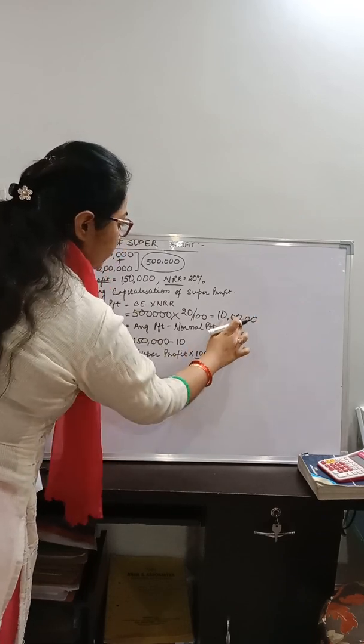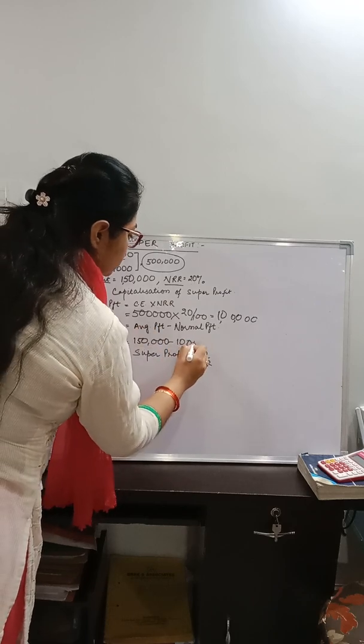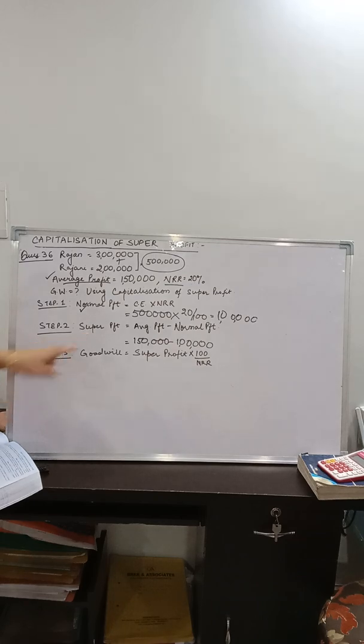It is not 10 lakh, it is 1 lakh, children. 1,50,000 minus 1 lakh rupees. This is your super profit.